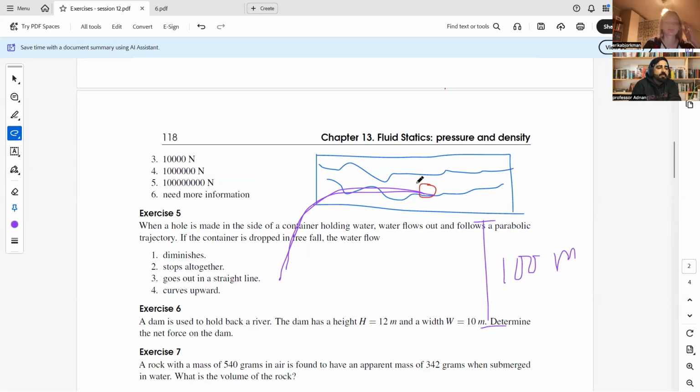Initially, the water is coming out from the container at rest because water is applying pressure on the walls of the container. That pressure is rho g h. Because of this pressure, water is coming out in the parabolic way. And we have considered that our container is 100 meters up, and now we are pushing the container down from the 100 meters. So it is coming down and moving in the form of free fall.